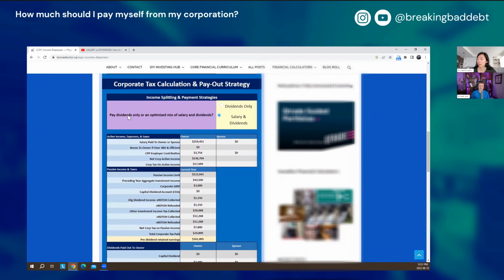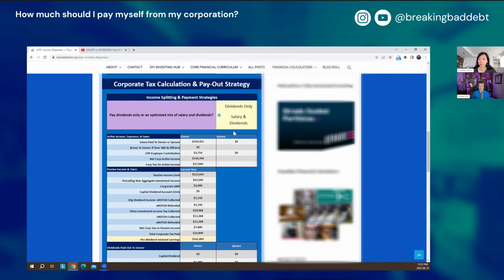So now we're moving on to the next section, which is corporate tax calculation and payout strategy. So now you have two separate things here, dividends only and salary and dividends. How would you decide which one to choose between the two? Yeah, so I've pre-selected it as salary and dividends because that is probably the most efficient way of paying yourself from your corporation. And what it'll do is it'll use enough dividends to release all those refundable taxes I talked about, and then pay the rest out as salary because that gives you RRSP room, and it's also a little bit more tax efficient from a tax integration standpoint.